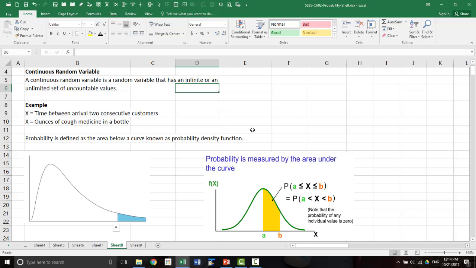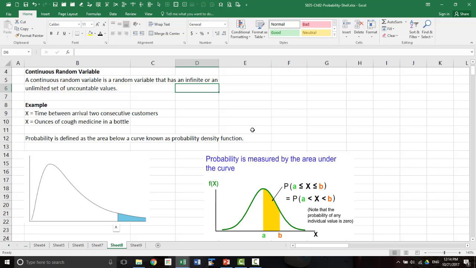This is again a property of continuous random variables. The probability of the continuous random variable being equal to a specific particular value, like x equal to 10, is always 0.